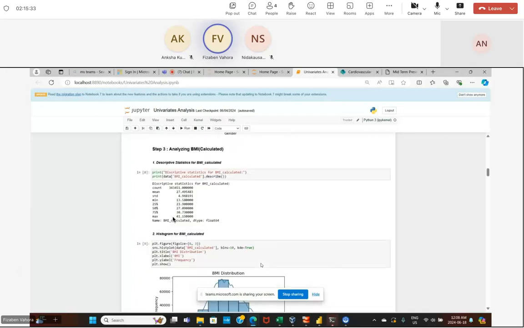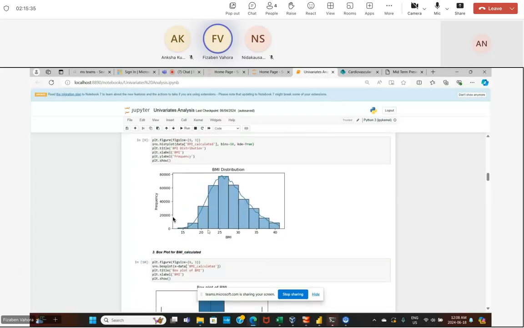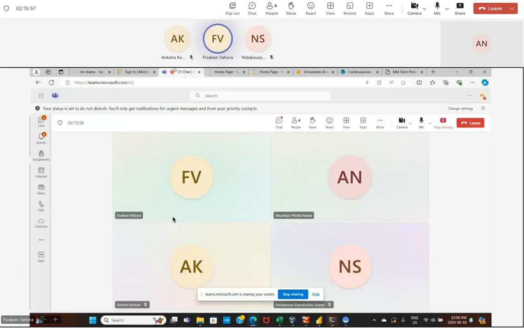the male. For BMI, we can see that we have very few individuals who have BMI nearly 50, and we have many more individuals who have BMI nearly 25, and we have very few individuals who have BMI nearly 40 or above. Now Nida will continue.